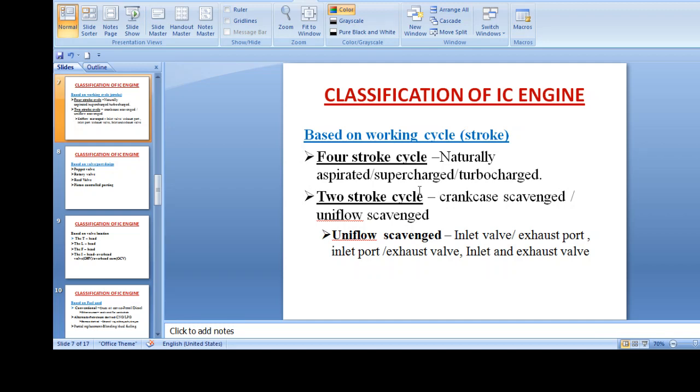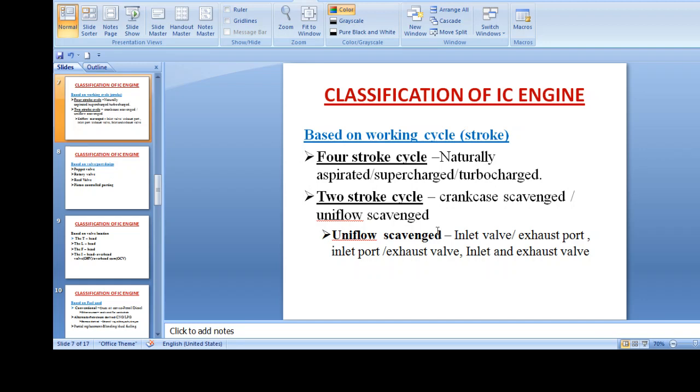In a supercharger, the compressor increases the pressure and the density of the air supplied to the engine. Next is the turbocharger. What a turbocharger does is it also increases the efficiency of the engine. When exhaust gases come out from the engine, they are used to drive the turbine. The turbine is connected to the compressor, and the compressor gives high-density air to the induction manifold. So this is how a turbocharger works in a 4-stroke cycle.